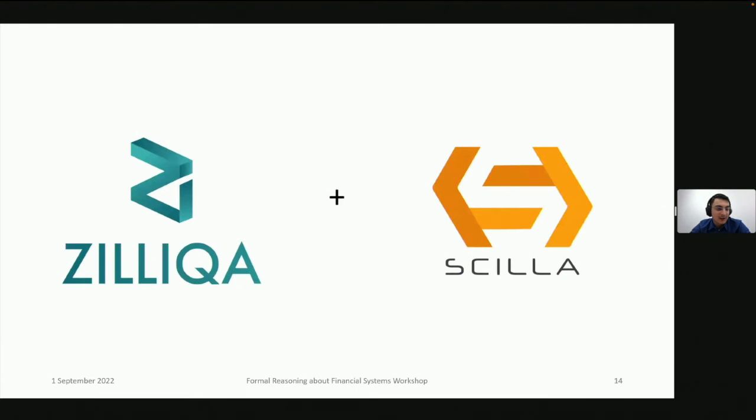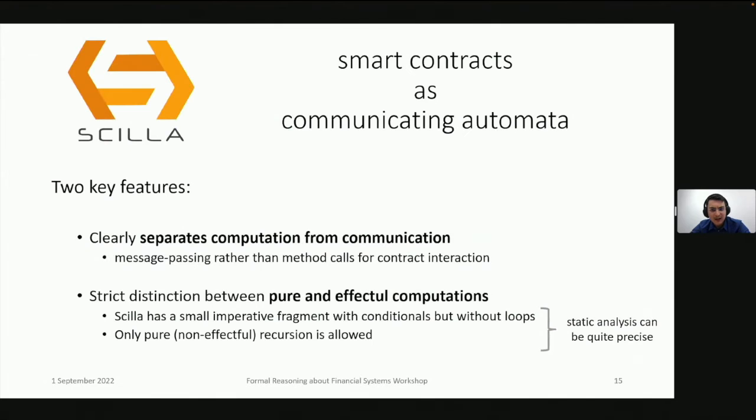So we built our system, CoSplit, on top of the Zilliqa sharded blockchain, which uses the Scilla programming language. Scilla is a programming language inspired by System F, specifically designed for writing smart contracts. And it takes inspiration from this theory of communicating automata.